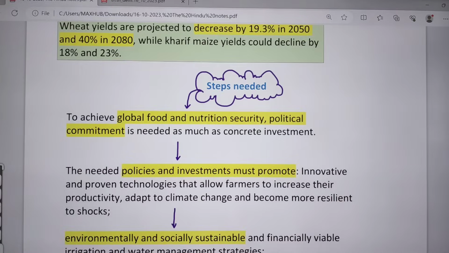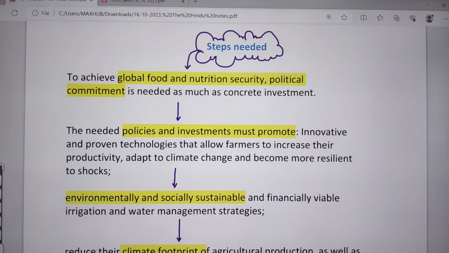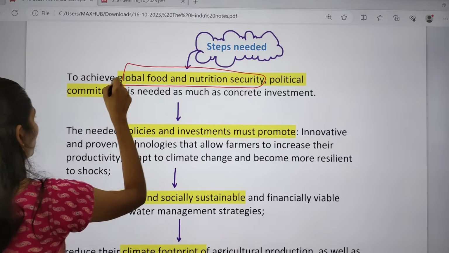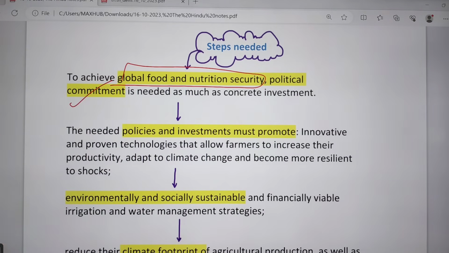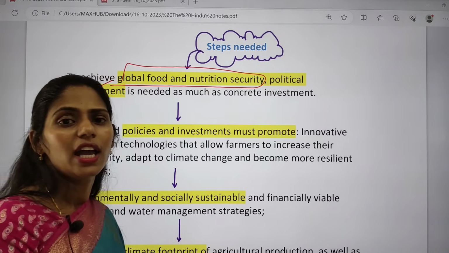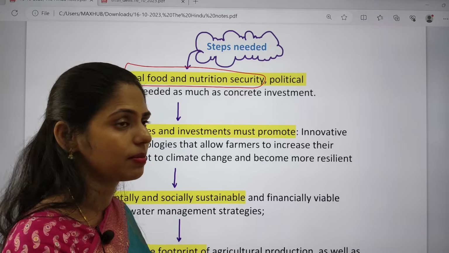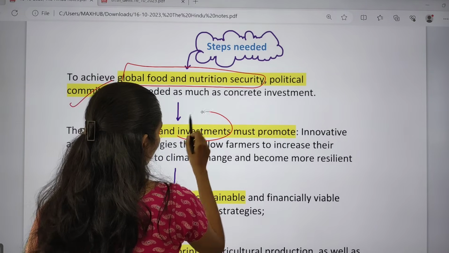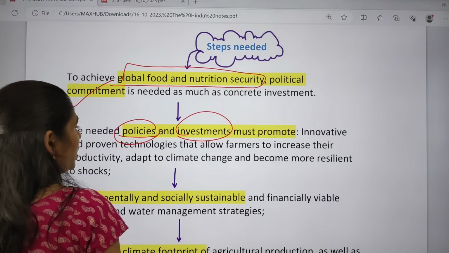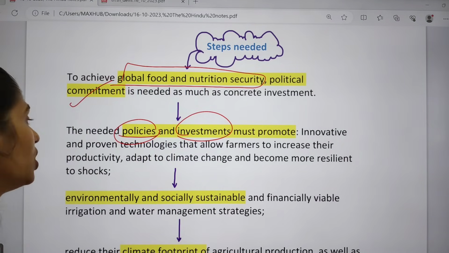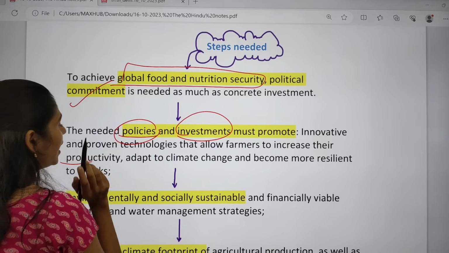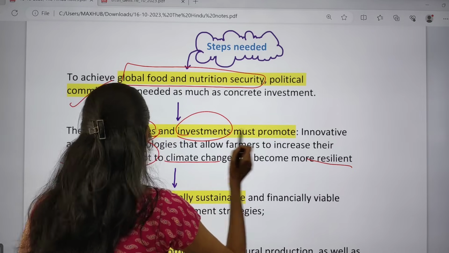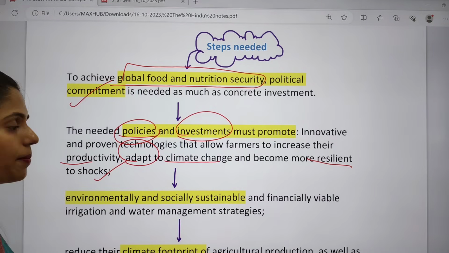So what steps can be taken? These steps will be very important. First one is to achieve global food and nutrition security. We need to come up with political commitments. All countries need to come together and make meaningful investments. We have to come up with new policies and investments, and these should promote technology that will allow the farmers to increase their productivity. Farmers also need to adapt to climate change and become more resilient to shocks.